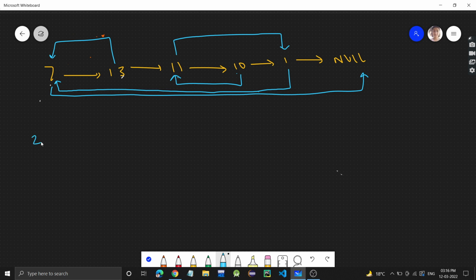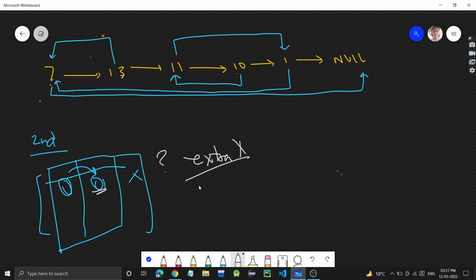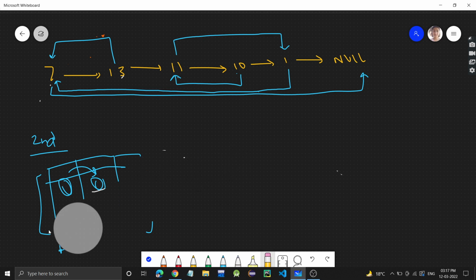Now let's see the second approach. In the second approach, we have to avoid what we were doing earlier. We had a hash map in which we were storing the copy of each original node. So that we have to eliminate somehow. We have to store the copy somewhere, but we should not use any extra data structure for that. In order to avoid using any extra data structure, see, it's a very good learning in this problem.